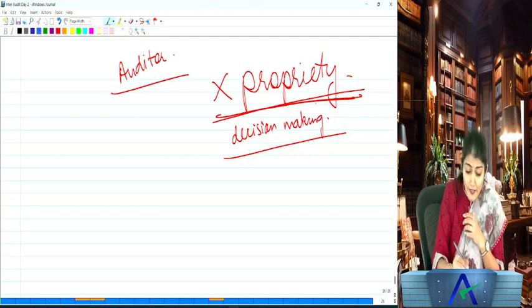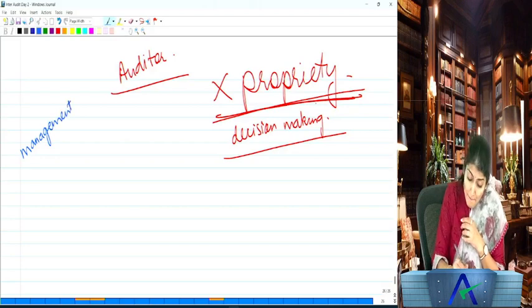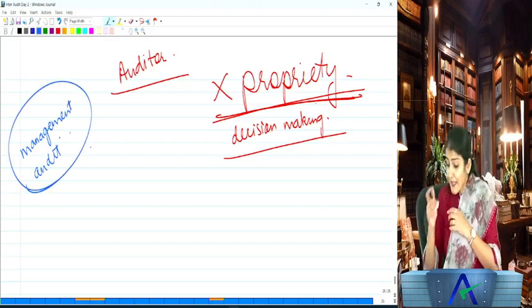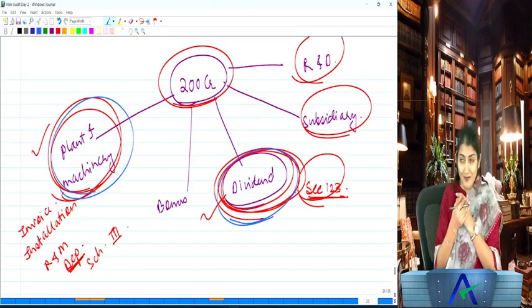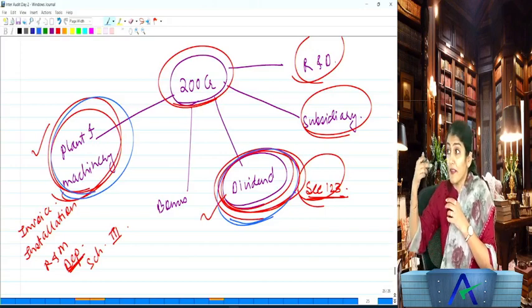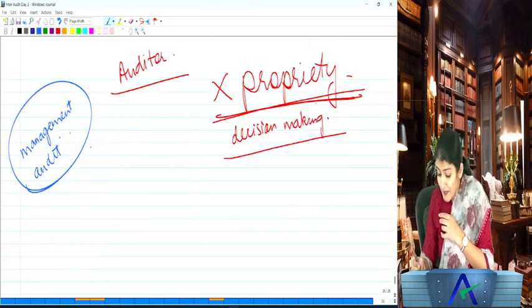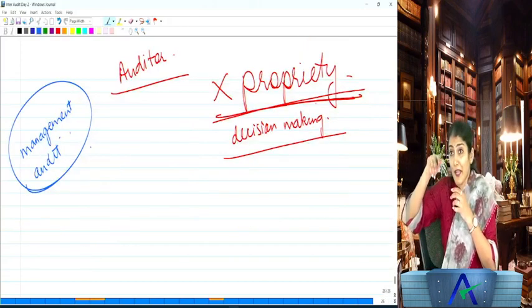In CA final, we have a type of audit which is called the management audit. In management audit, we audit the decision making of the management. That time we say, management, why did you take this decision? You should have taken this decision. So there you are doing the audit of the decision making of the management. But here, are you auditing the decision making of the management?